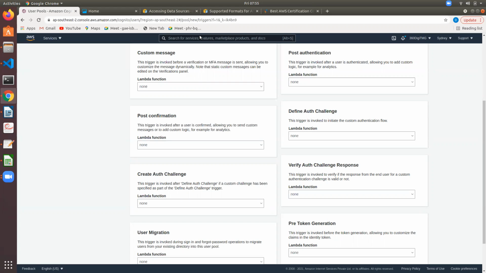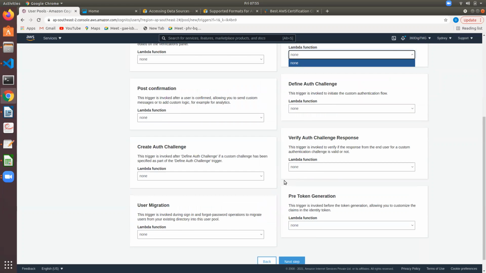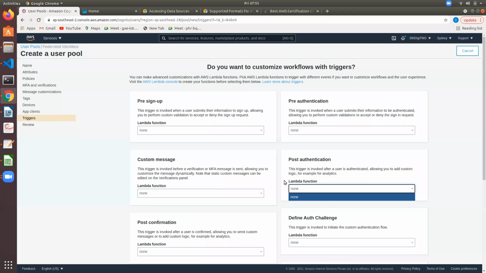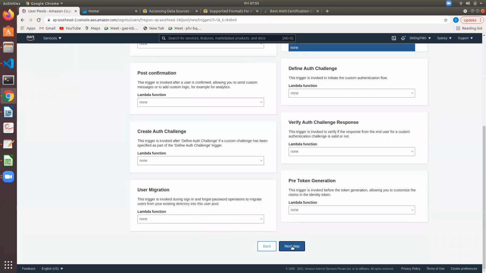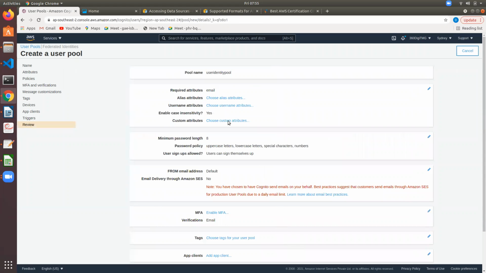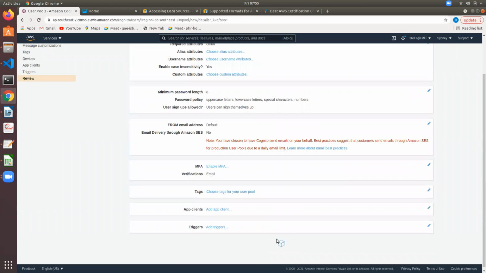Here you can invoke Lambda functions simply: Lambda functions for post authentication, auth challenge, for authentication, and various Lambda functions for token generation. Next step, create.